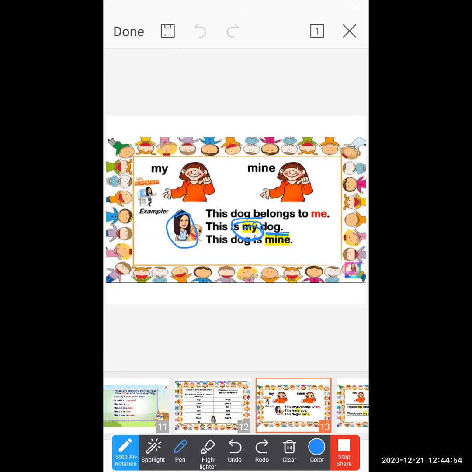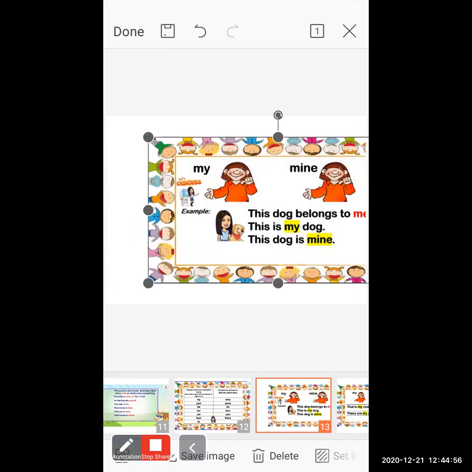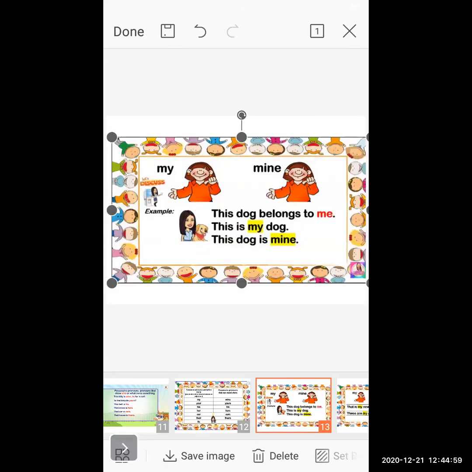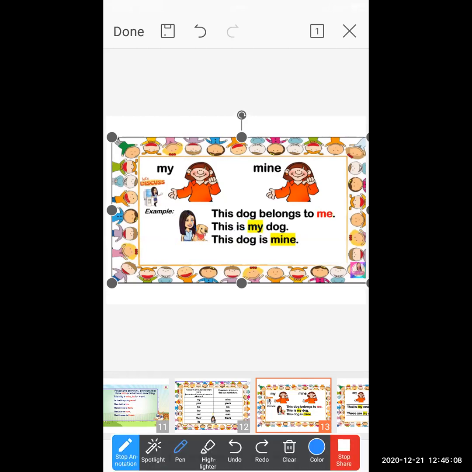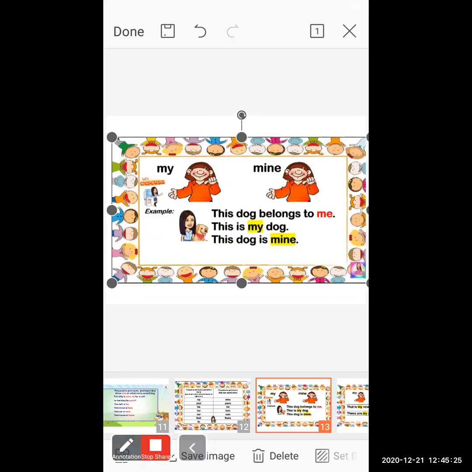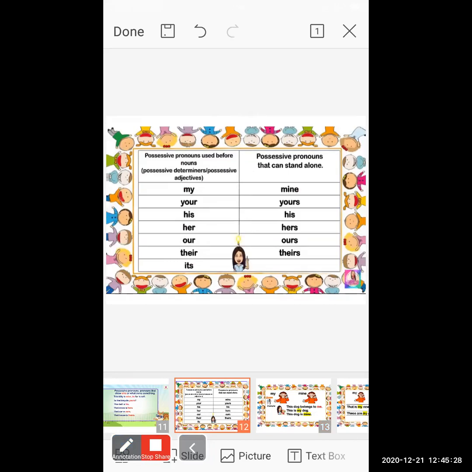Okay, now see the second sentence: This dog is mine. That's it. Now here, students, see, the pronoun word comes after the noun. So that's the reason here it comes mine, M-I-N-E, and in the first it comes my. Let me show you these words: my, your, his, her, our, their, its. This type of pronoun comes before the noun.